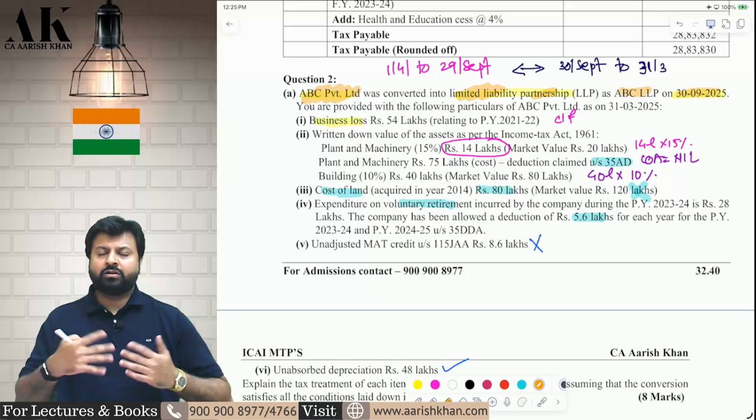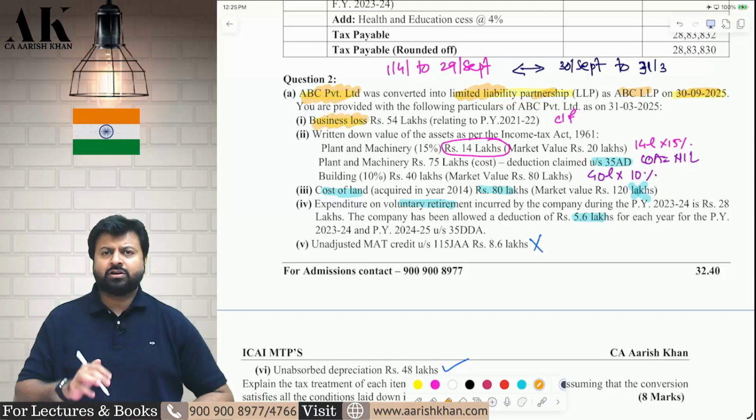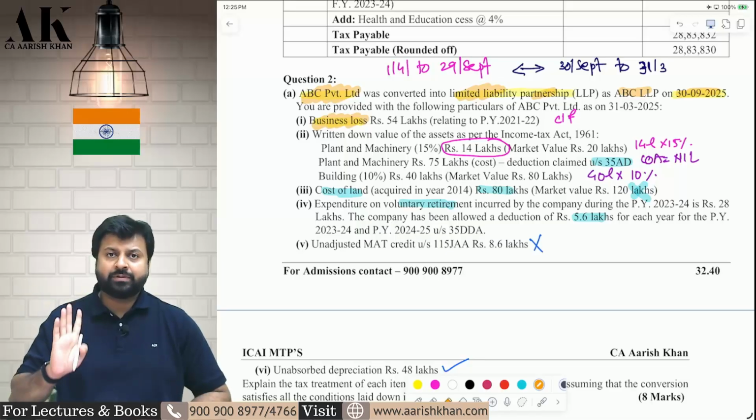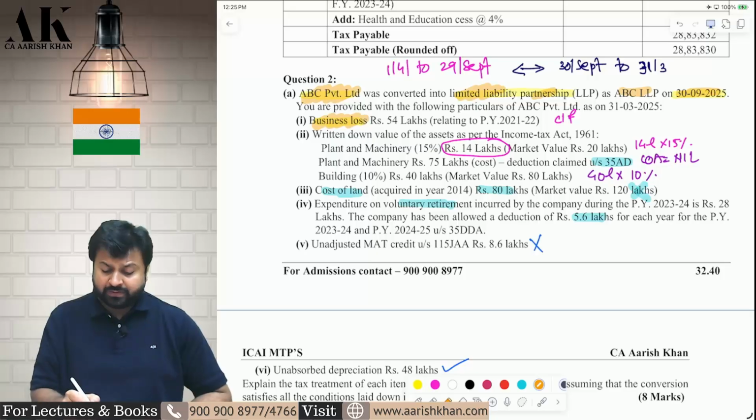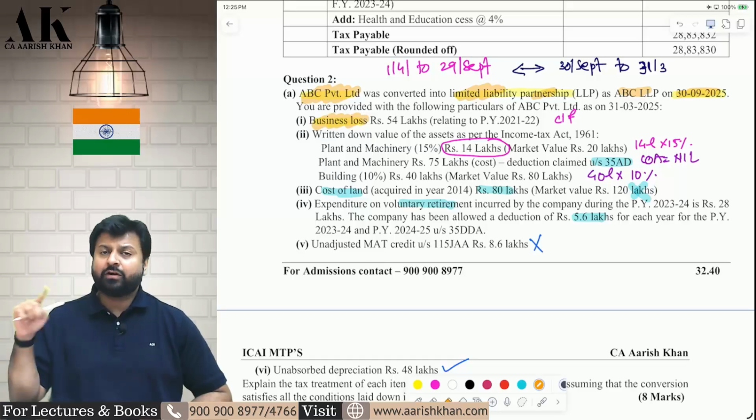Now, we need to tell the tax implications. First, what will happen with the business loss? The business loss can be transferred to LLP for the balance number of years from 1st April 2025. Earlier it was transferred for another 8 years, but now it can be transferred only for the balance number of years.